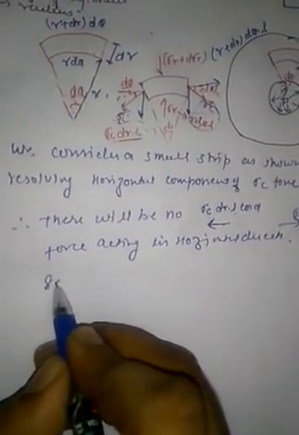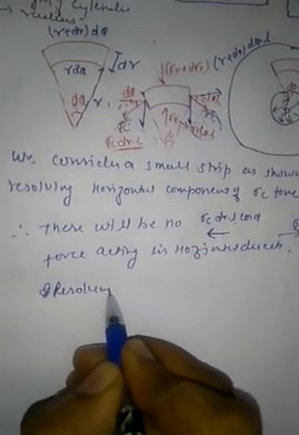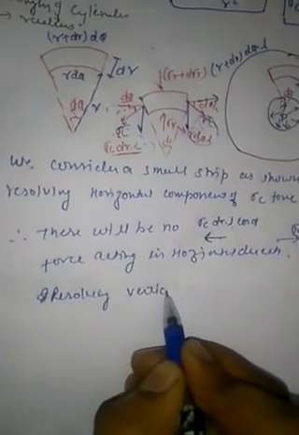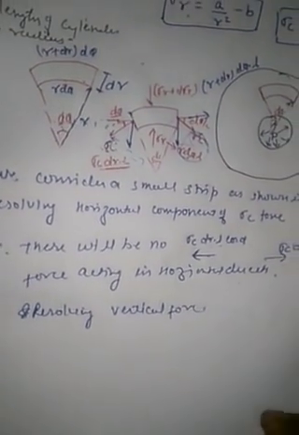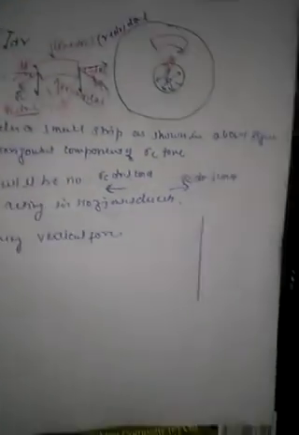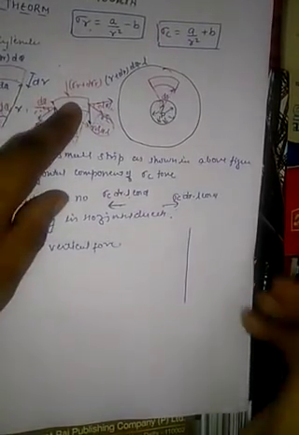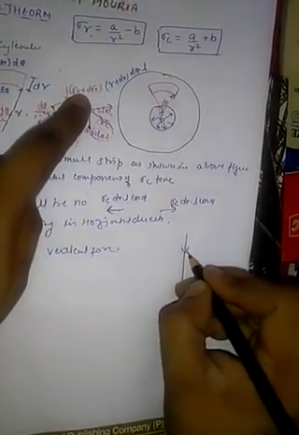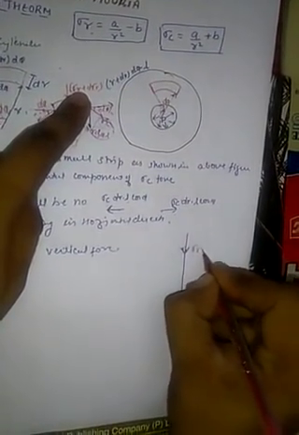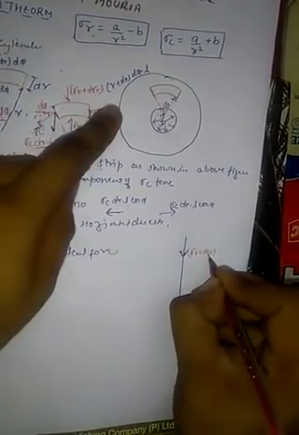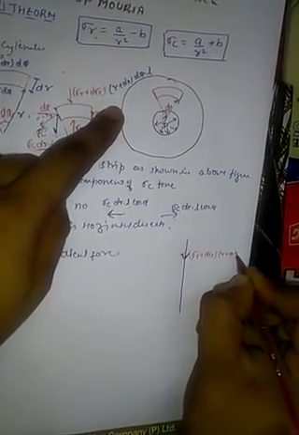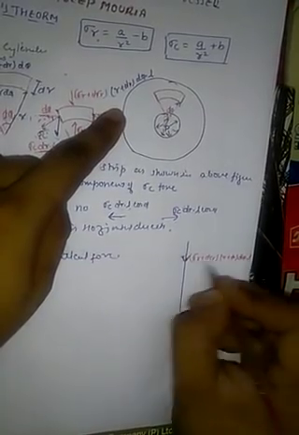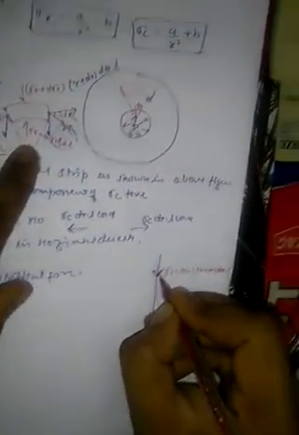Now we resolve the vertical forces. As is clear from the figure, the stress sigma r plus d sigma r, multiplied with area, becomes force.